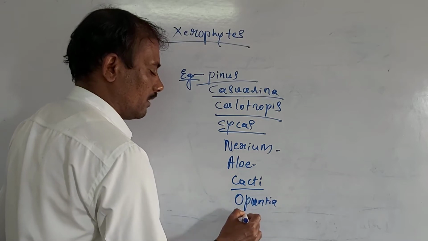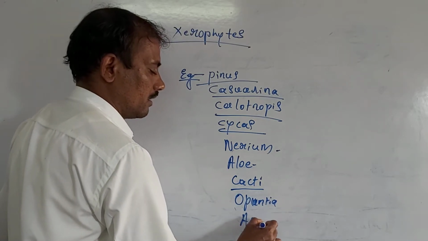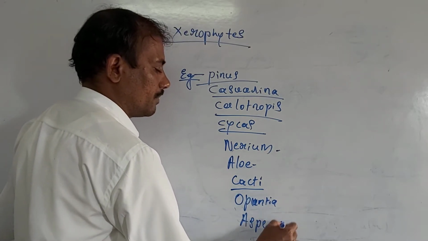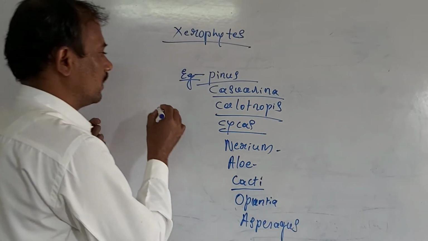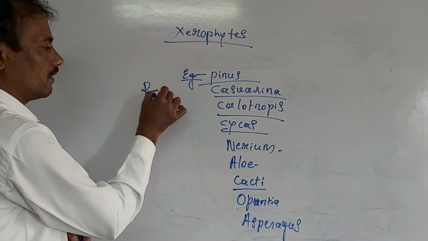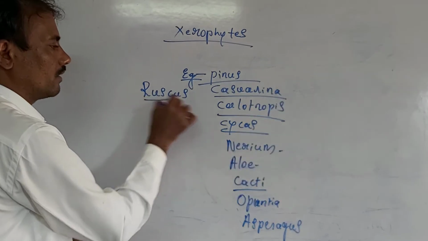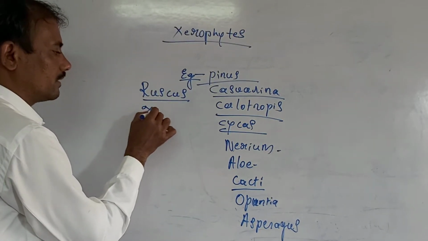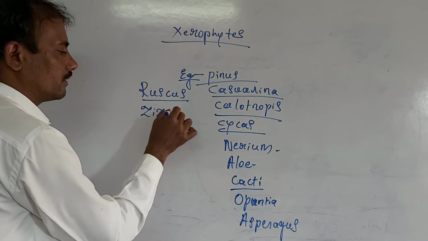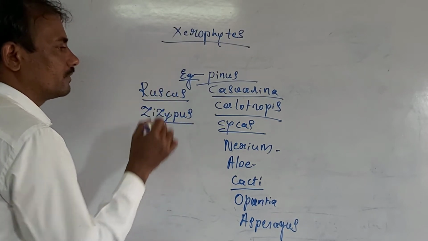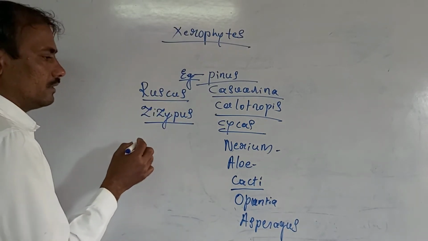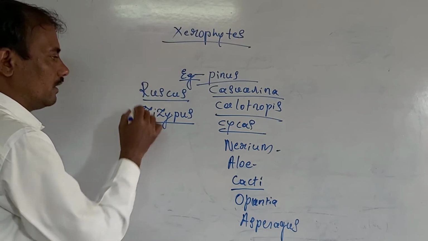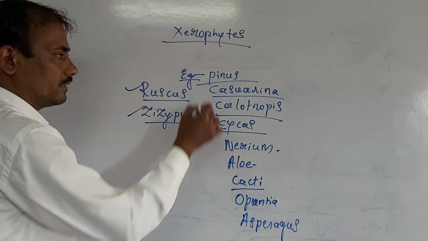Opuntia, asparagus, ruscus, then Ziziphus. Then there are many plants, not only these.